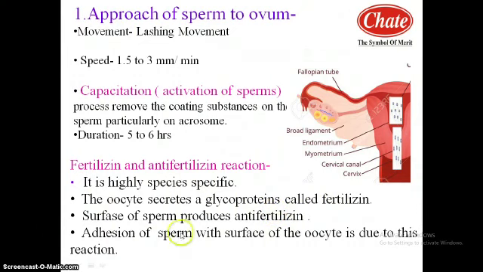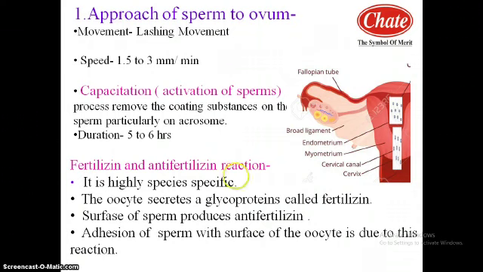Fertilizin is highly species specific, while on the surface of the sperm there is an acidic protein termed anti-fertilizin, and this anti-fertilizin binds with fertilizin, forming the fertilizin and anti-fertilizin reaction. Due to this reaction, the sperm is attracted towards the egg, and generally it helps prevent the polyspermy condition. Second, as a result of these reactions, a large amount of lytic enzyme is used to dissolve the egg covering. And third, the reaction activates the sperm.